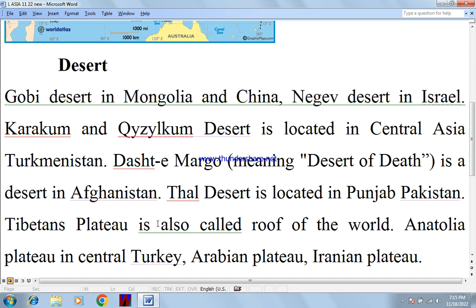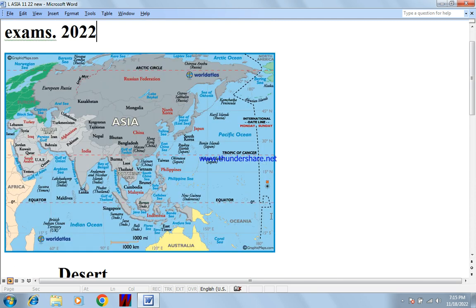Tibetan Plateau is also called roof of the world. Let me show you why it is called that. This is Tibet. This part is called Tibet, and it is the highest point of the world. That's why it is called roof of the world.